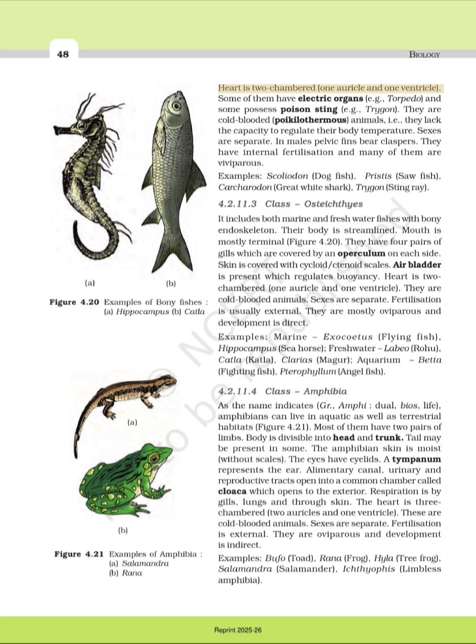Heart is two-chambered, one auricle and one ventricle. Some of them have electric organs, e.g., Torpedo, and some possess poison sting, e.g., Trygon. They are cold-blooded poikilothermous animals, i.e., they lack the capacity to regulate their body temperature. Sexes are separate. In males, pelvic fins bear claspers. They have internal fertilization and many of them are viviparous. Examples: Scoliodon, dogfish, Pristis, sawfish, Carcharodon, great white shark, Trygon, stingray.